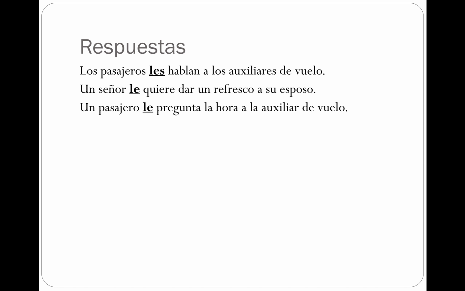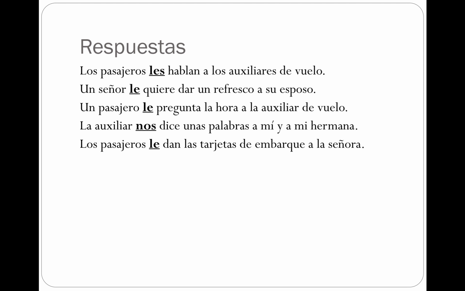A passenger asks the time to the flight attendant. What does he ask? The time. And who does he ask it to? The flight attendant. So the flight attendant is going to be the indirect object in the sentence, le. The flight attendant tells or says words to me and my sister, so it is going to be nos, because it's me and my sister.